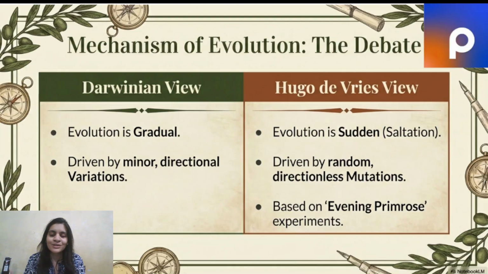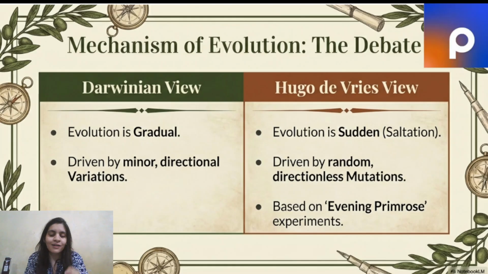The first one and the most famous one is the Darwinian view. Darwin had a view that evolution is slow. Over millions and billions of years, evolution has accumulated in small, small steps. It is gradual. He says that evolution is driven by minor but directional variations. What do I mean by directional? All these changes are not happening drastically, like this time let's improve, this time let's do this. No. These changes are aimed only at becoming better. That is what I mean by directional changes.